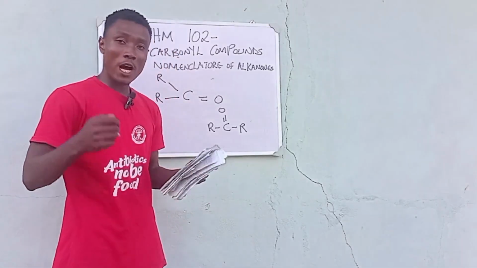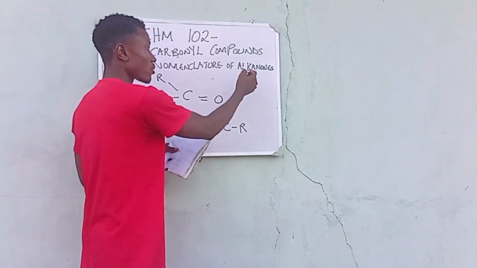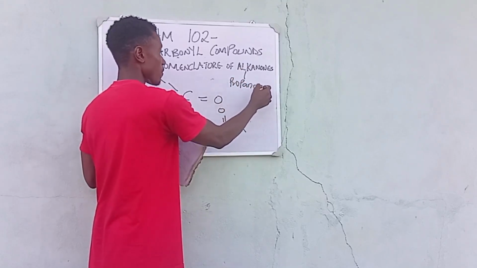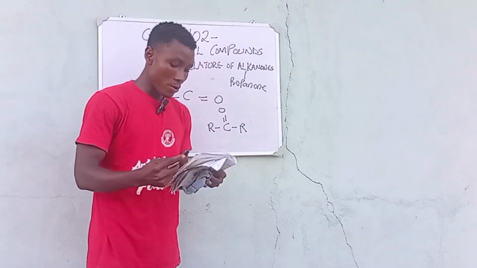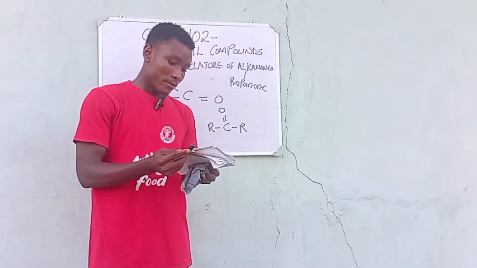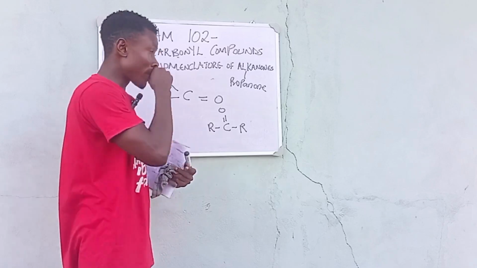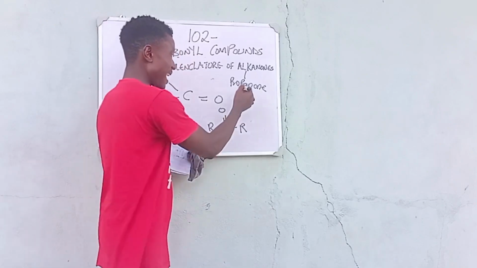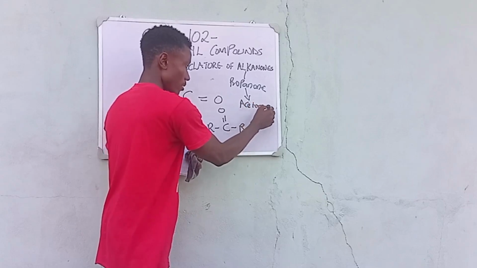The simplest member of the alkanones is known as propanone, right? So the simplest member of the alkanones here is also known as propanone. Now, what is another name for propanone? You understand? Another name for propanone, which is derived from propane, is simply known as acetone. The acetone, right? It's simply known as acetone.